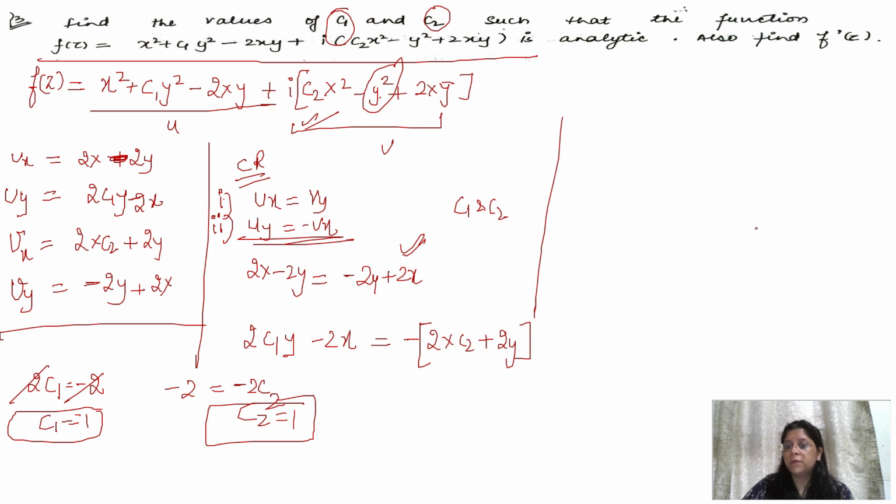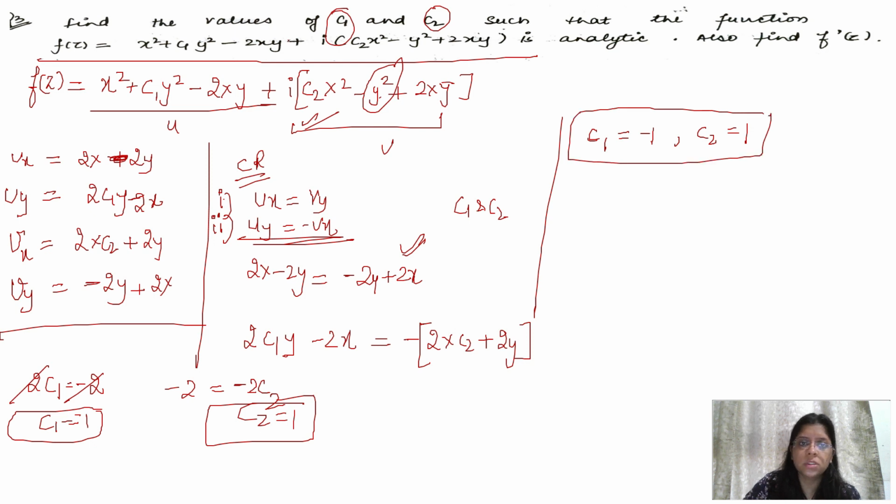Now we'll get a new function with c1 equal to minus 1 and c2 equal to 1. When we put these values in the given function, we get a new function f(z). So the first part of the question is done.